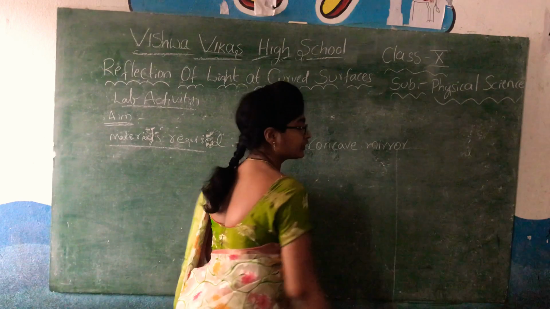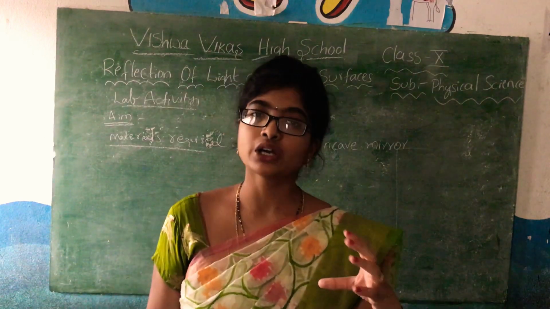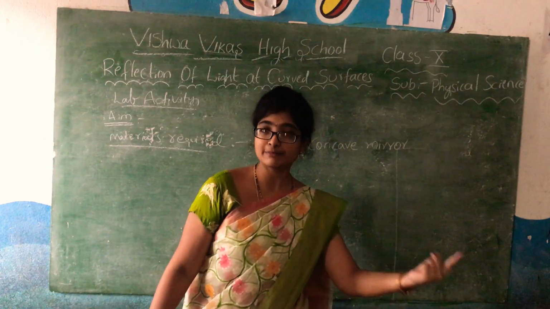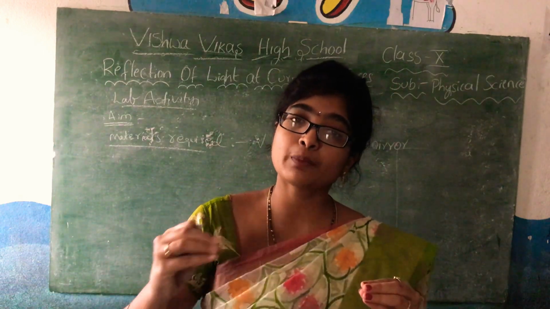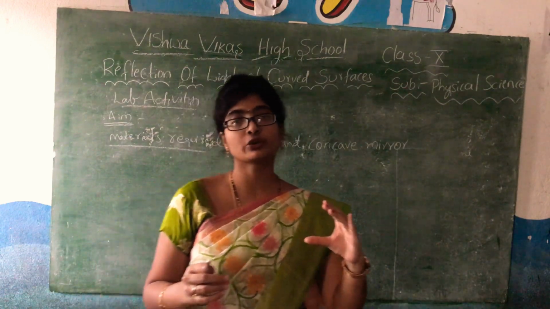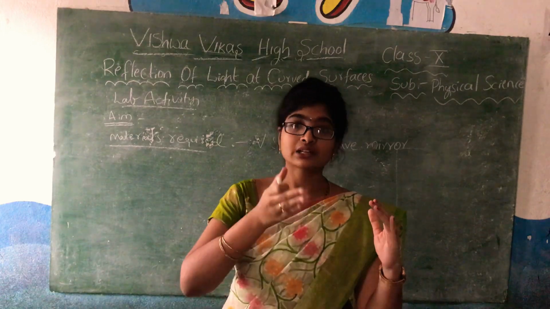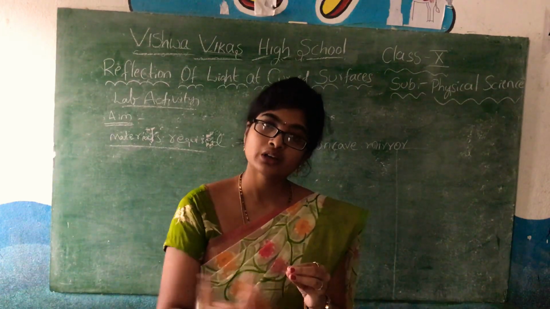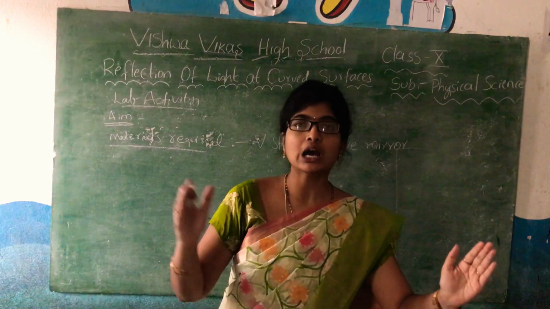When we are taking the concave mirror, before setting up, by doing the activity which we have done previously, we have to know at how much distance the focal point is for that mirror. The focal point for the concave mirror is exactly half of the center of curvature, like 2f equals c, exactly in the middle of the pole and c.